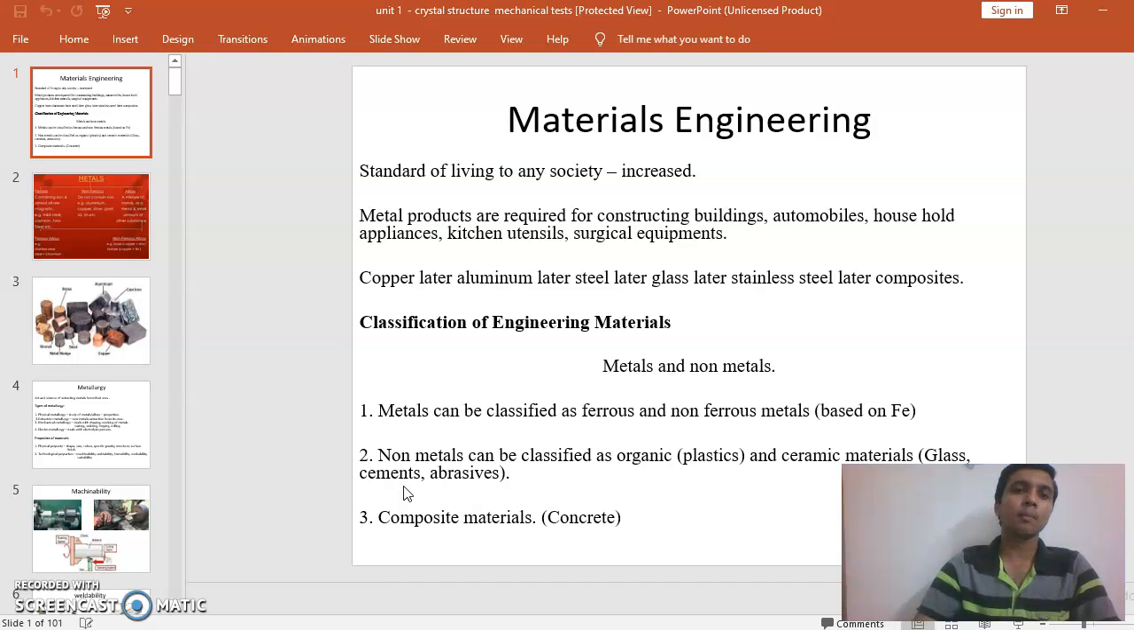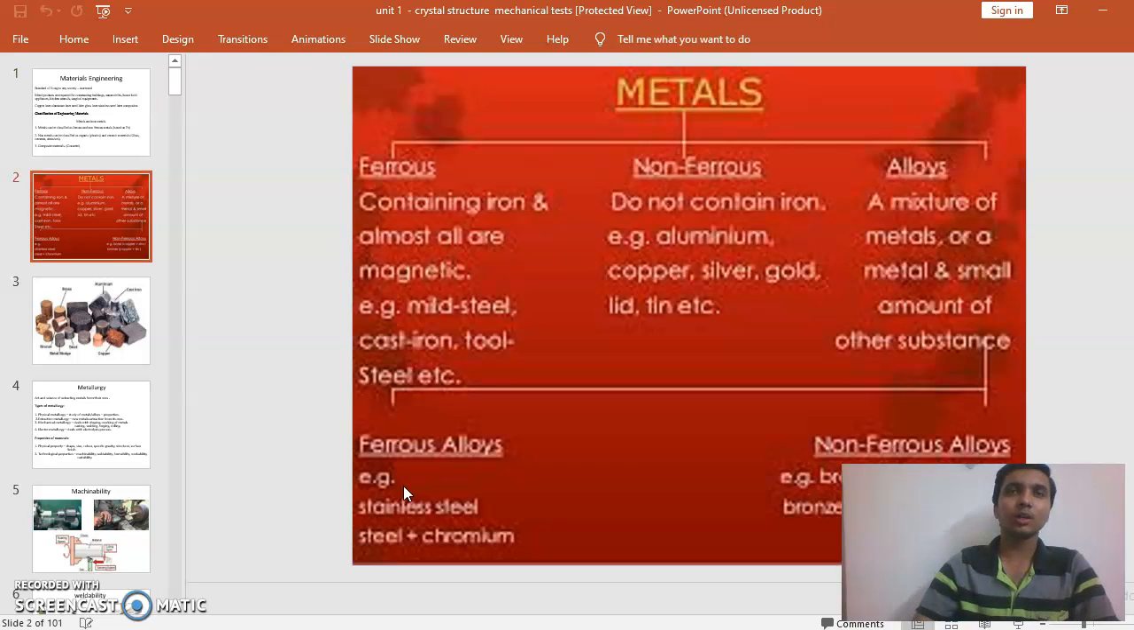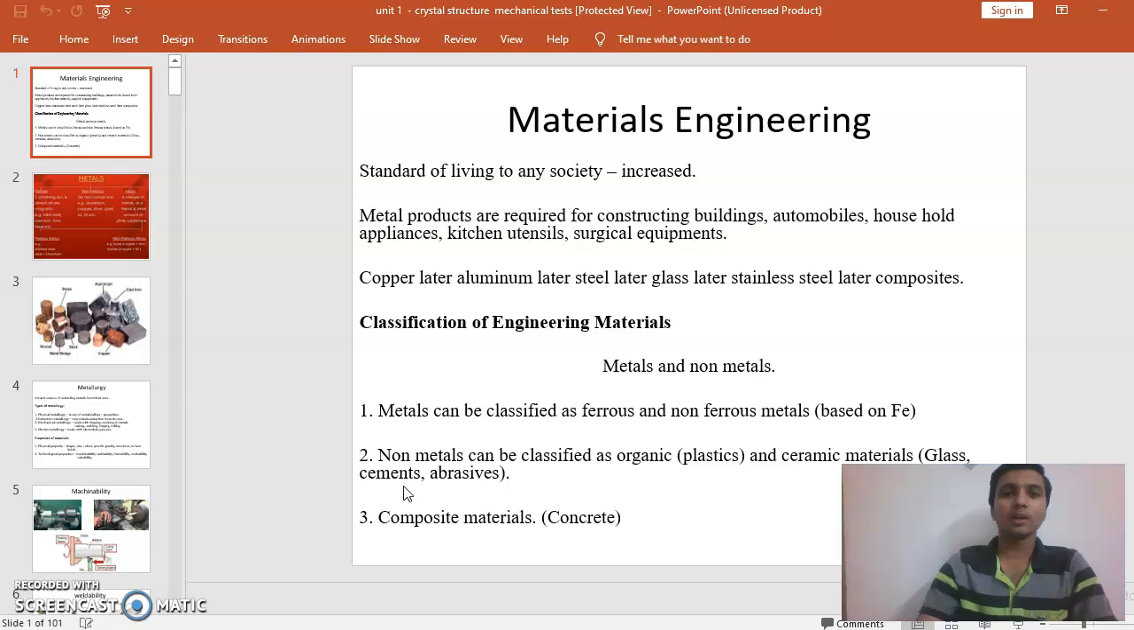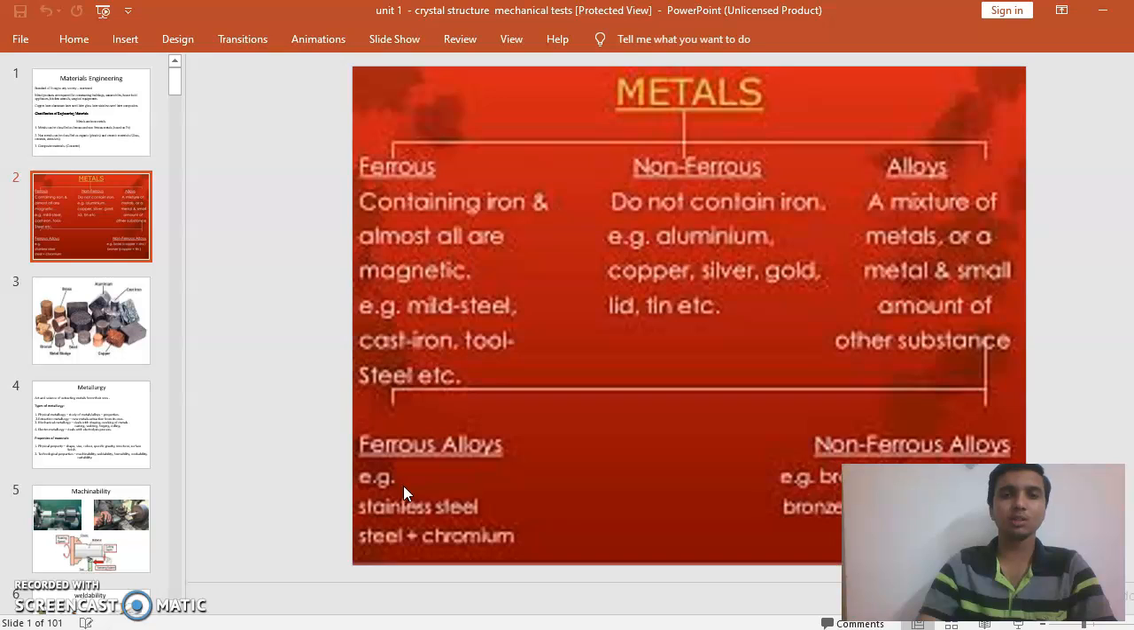Metals can be classified as ferrous and non-ferrous metals, and non-metals can be classified as organic, which is plastics, ceramic materials and glass, and the other one is composite materials. General metals are classified into two types, ferrous and non-ferrous, and the other group is non-metals, classified as organic, plastics and ceramic materials. The third one is composite materials.